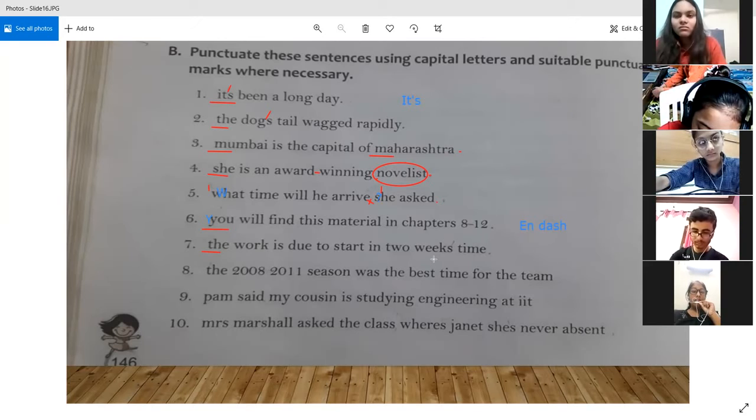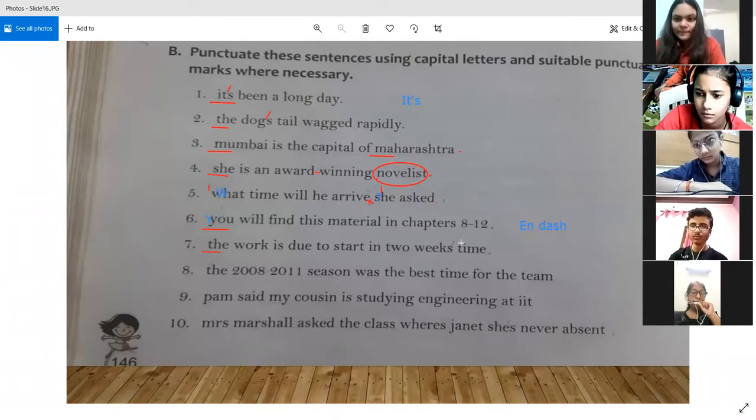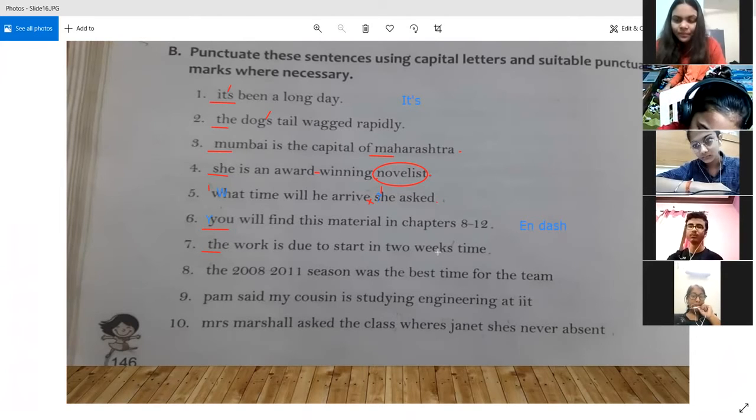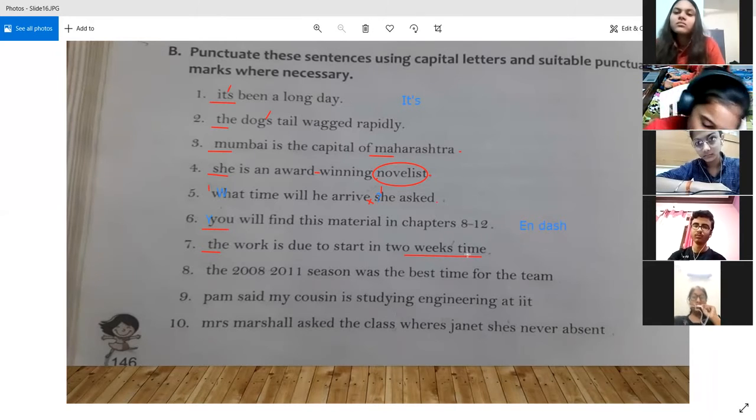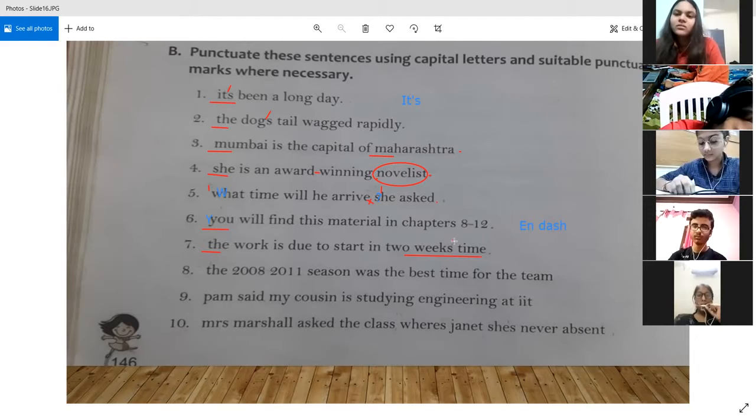All right. So basically over here we are telling how much time it is going to take. It will be 2 weeks' time. So all right, by mistake I think it is there. It should not be over here. There is no such case of possession over here. So if I have given you something like that, maybe it is by mistake, right? Because we are not showing any possession, we are just telling how much time it is going to take to start the work, right? So we are not going to use it over here.